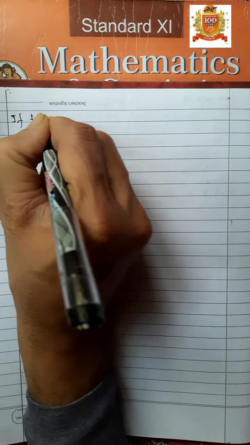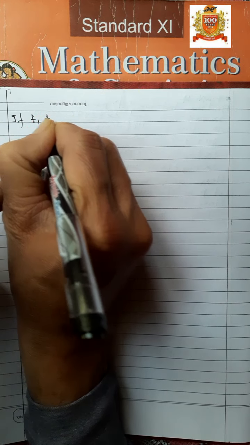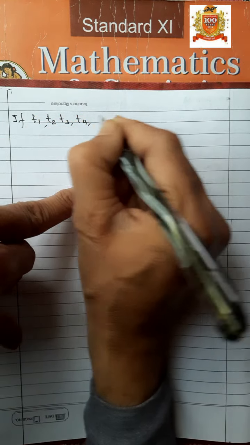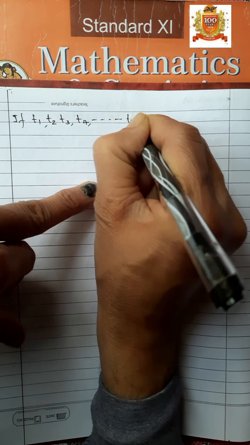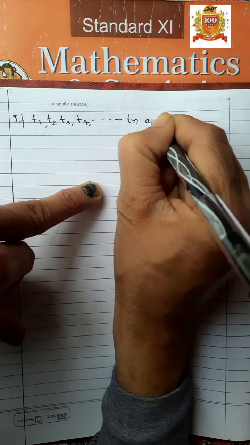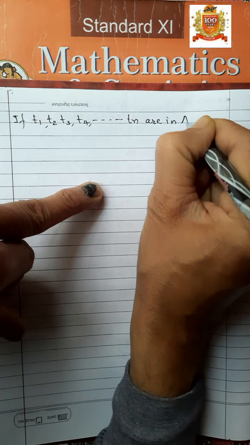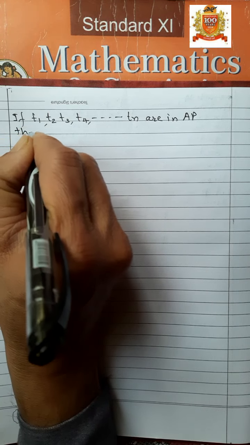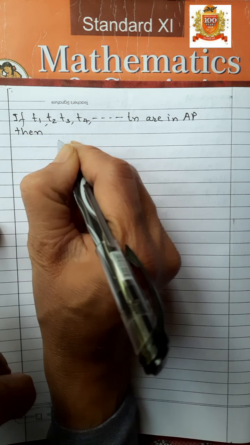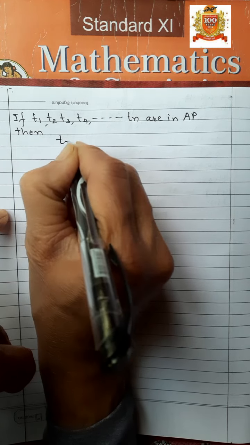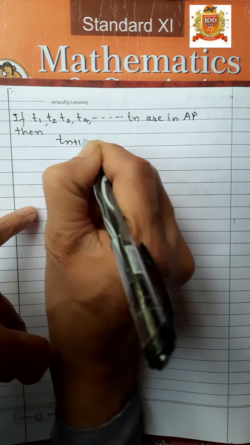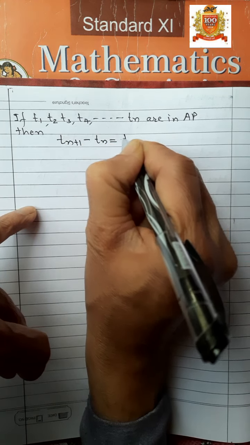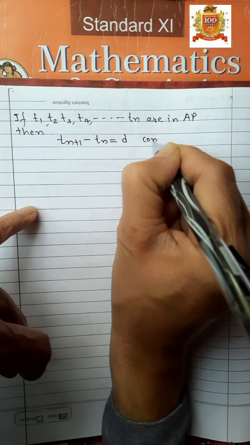If T1, T2, T3, T4 to Tn are in AP, then Tn plus 1 minus Tn is equal to D, constant.